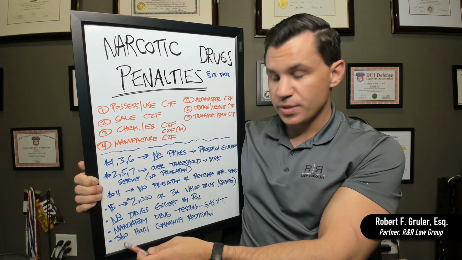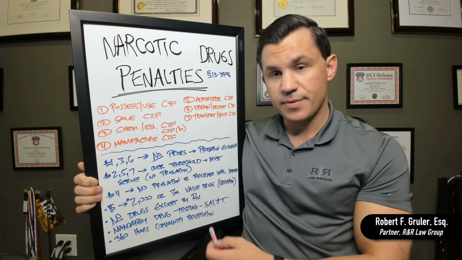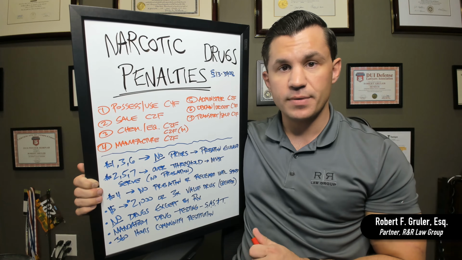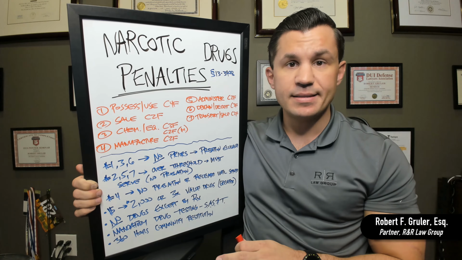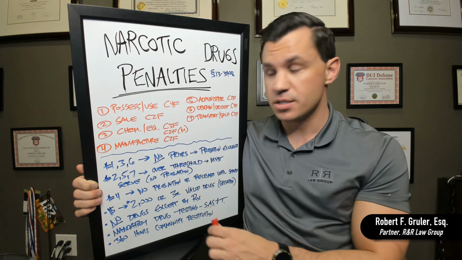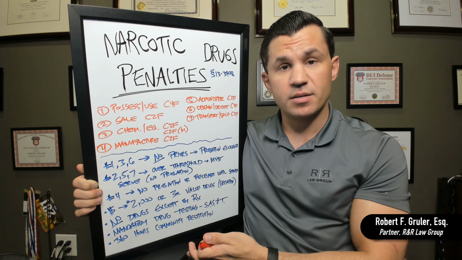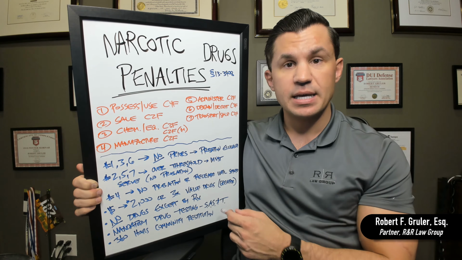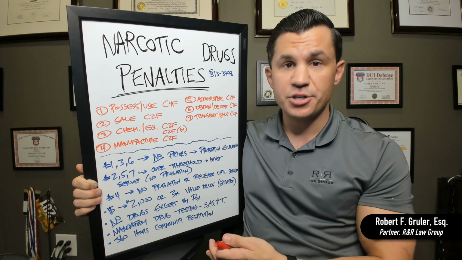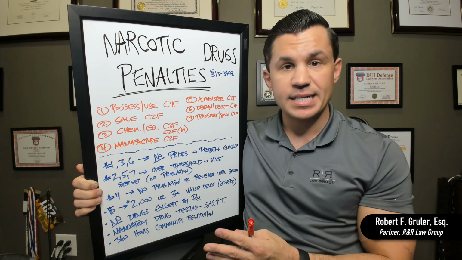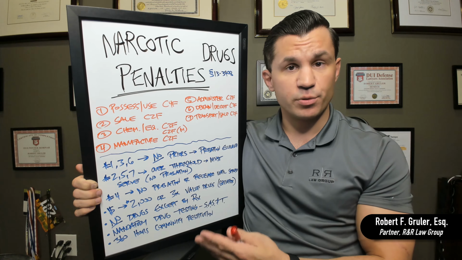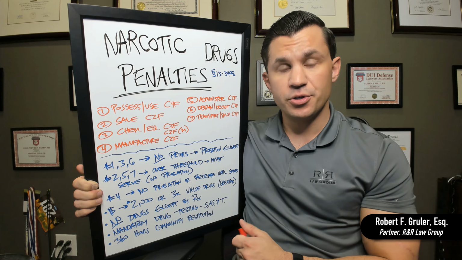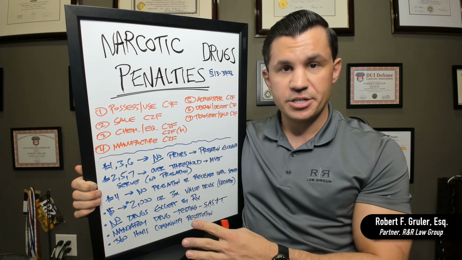You have to also do 360 hours of community restitution. This is if you are given probation, you have 360 hours of community restitution that you must complete. It's written in the statute, so it doesn't matter where you fall on this, you're going to have to do 360 hours of that community restitution. You will also have to do what's called SAS, a substance abuse screening, and follow-up treatment. So you'll be on probation for a period of time. Throughout that entire time, as long as your probation officer, the probation department want you to be on substance abuse screening or testing, they're going to make you do that. You're going to have to do the follow-up treatment in addition to everything else.